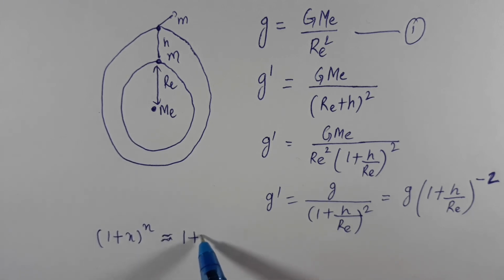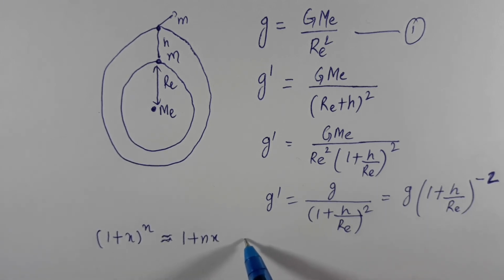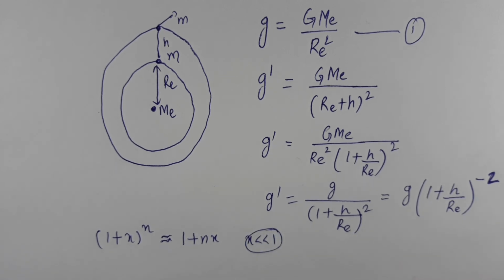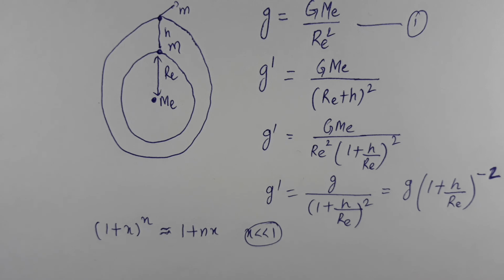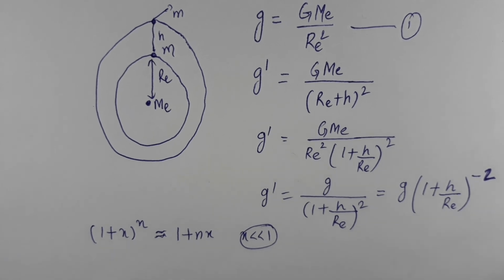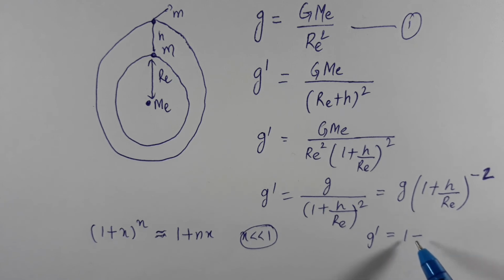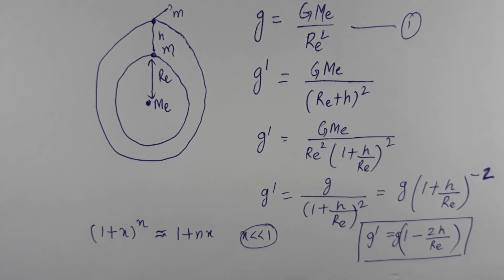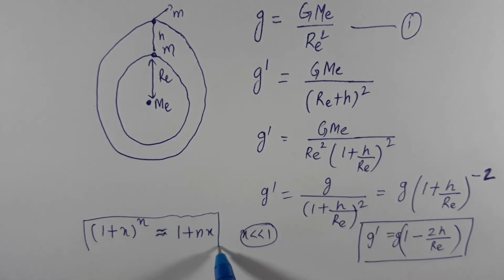Right, children? Now, the binomial theorem says (1 plus x) to the power n is approximately equal to 1 plus nx, if x is very much less than 1. If any number is less than 1, its higher powers become even less than 1, so those terms in the expansion can be neglected. If I use that, g dash turns out to be g into (1 minus 2h by R_E). I have used the binomial theorem here.